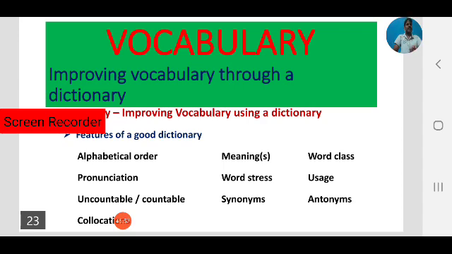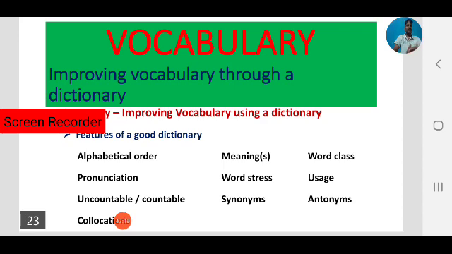Next one is spelling. Spelling is also an important part of vocabulary. How a word is spelled in American English and British English. By referring to a dictionary we can find different spellings of the same word, how it is spelled in American English and how it is spelled in British English.